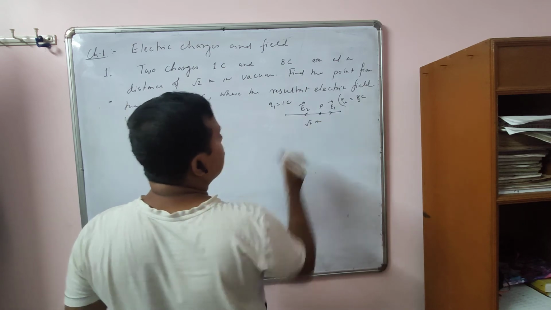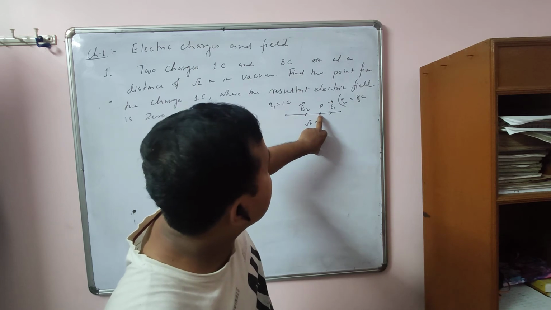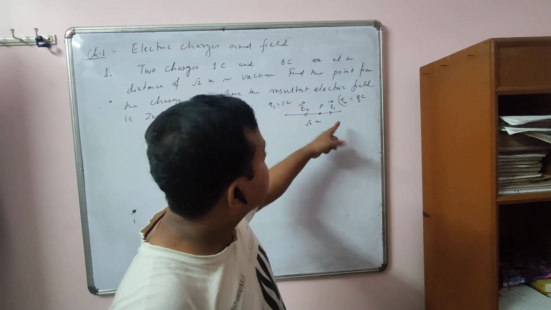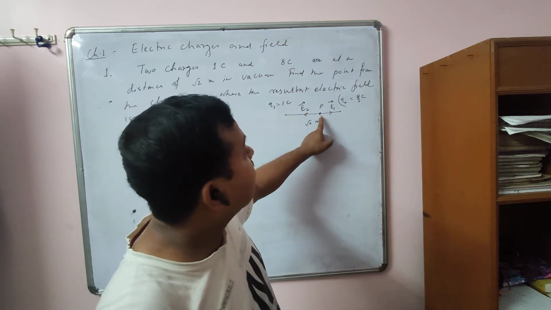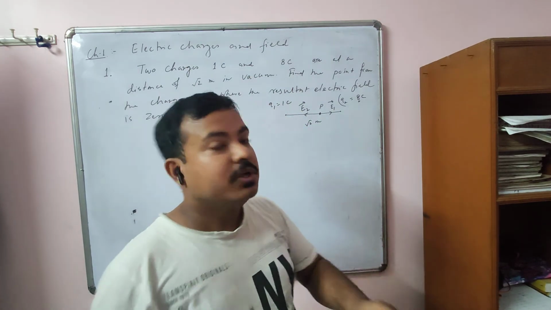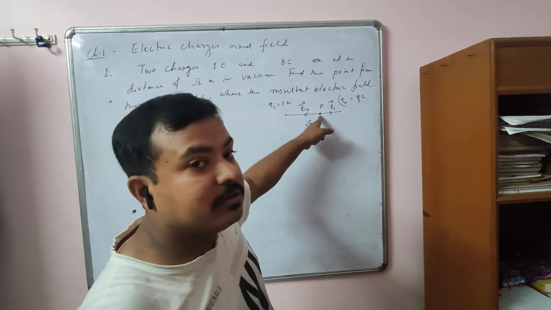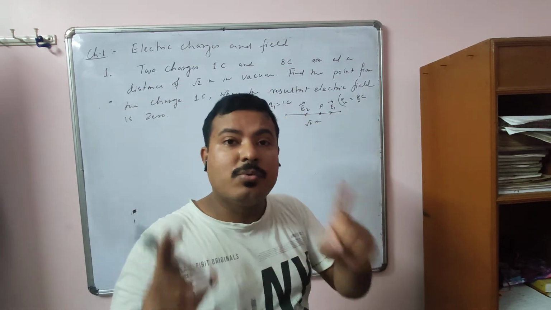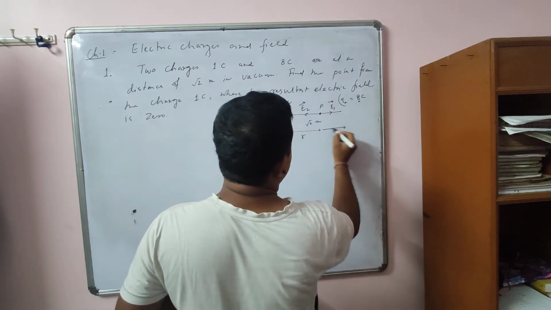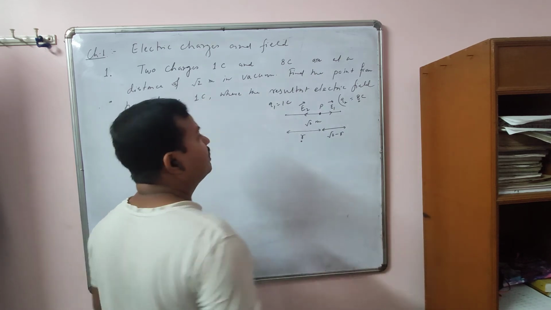So here you see at this point E1 and E2 are in opposite directions. If the field is 0 at this point, E1 and E2 must be equal. Because they are in opposite directions, if their magnitudes are equal, then the field will be 0 here. You have to find the distance. So you take this distance as R, so this distance will be what? √2 minus R. You have to find this distance R, okay?